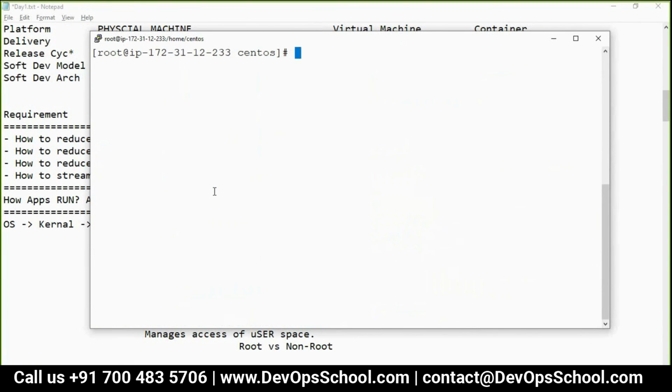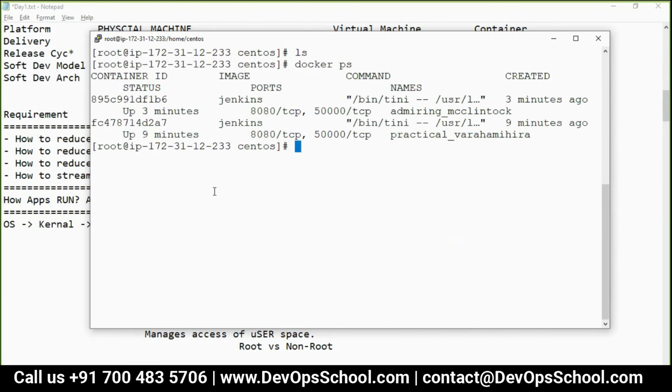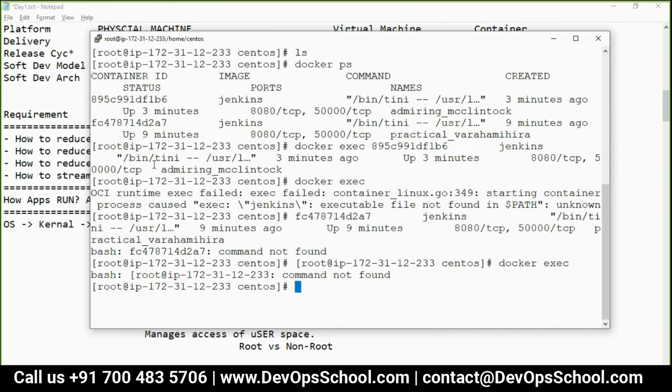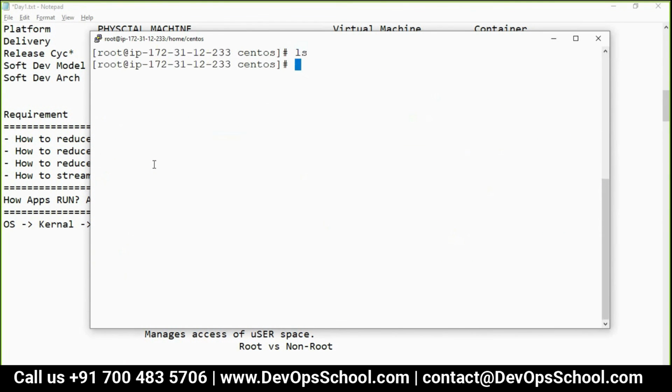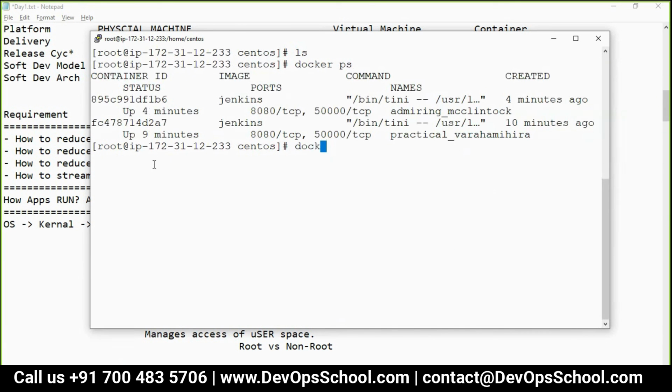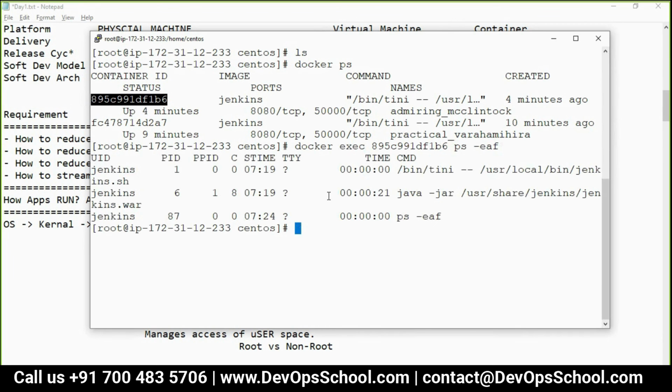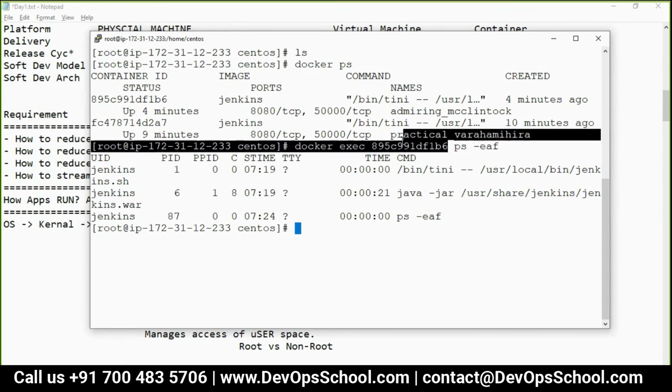Now let's check inside a container. Do you have any process map? So docker exec. Which container? This container. Oh, bad mistake. So docker ps, docker exec. Which container? This container. What do you want to execute? Inside that I want to execute ps -ef. See? Inside a container they have their own process map. Because of that they get 0, 1, 6.